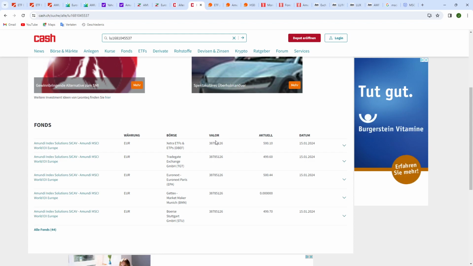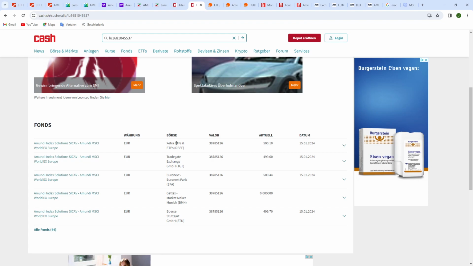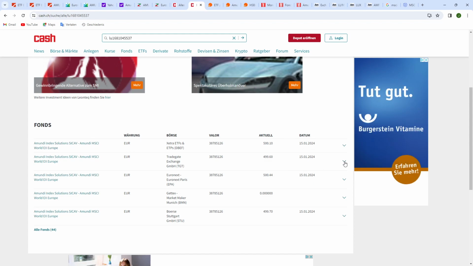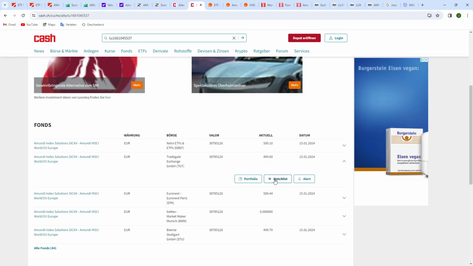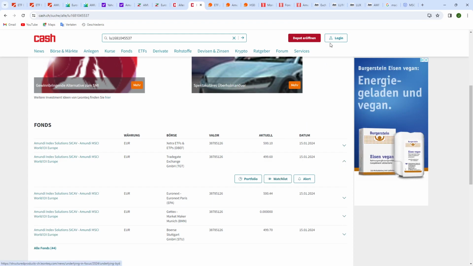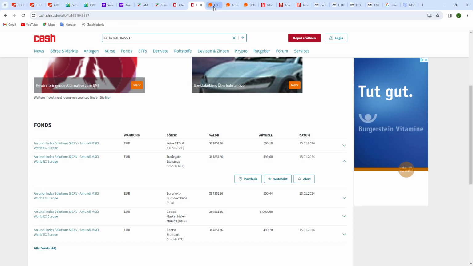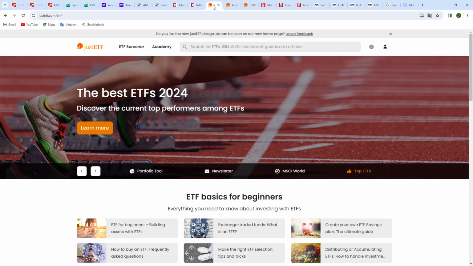So you see it's the same VAR number for your tax return, but it's on the different stock markets on which it's traded. So then you have to click on it and you will receive more information. So you can add it to your watch list, but you have to log in then and add it to your watch list.